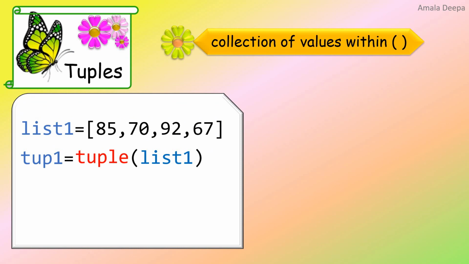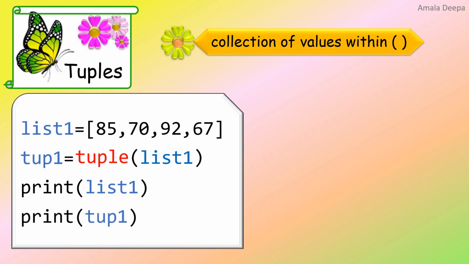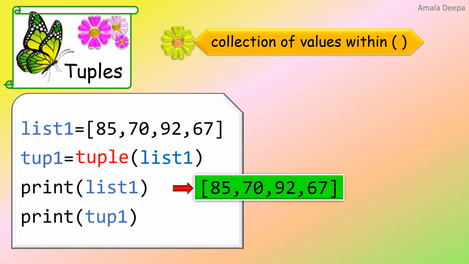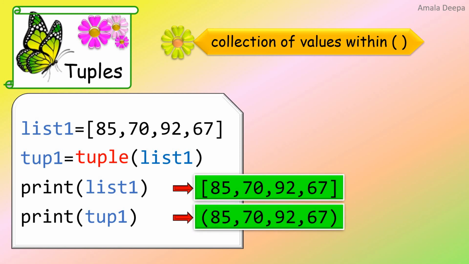Let me now print list1 and the tuple tup1. The first print statement gives the output of the elements 85, 70, 92, 67 within square brackets. And print tup1 gives the output of the same elements but within parentheses, because the tuple function has now converted the list object into a tuple and stored it in tup1.